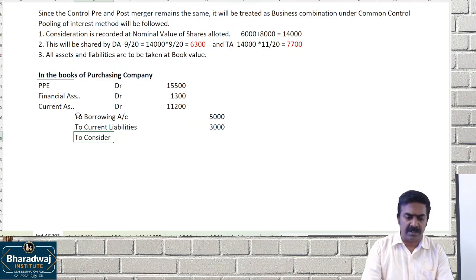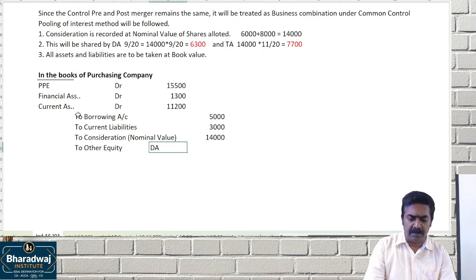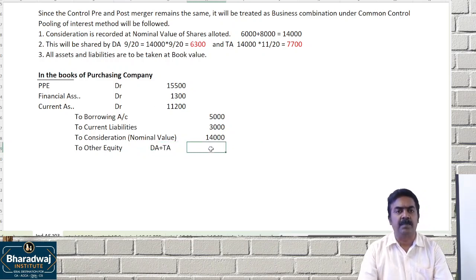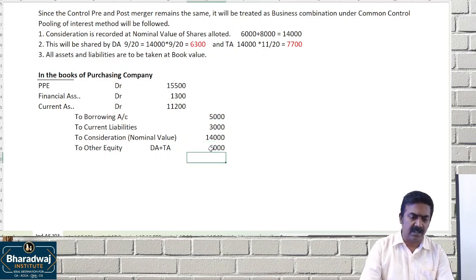To consideration, recorded at nominal value, 14,000. To other equity, which will be maintained automatically as DA plus TA. Other equity is 6,000.